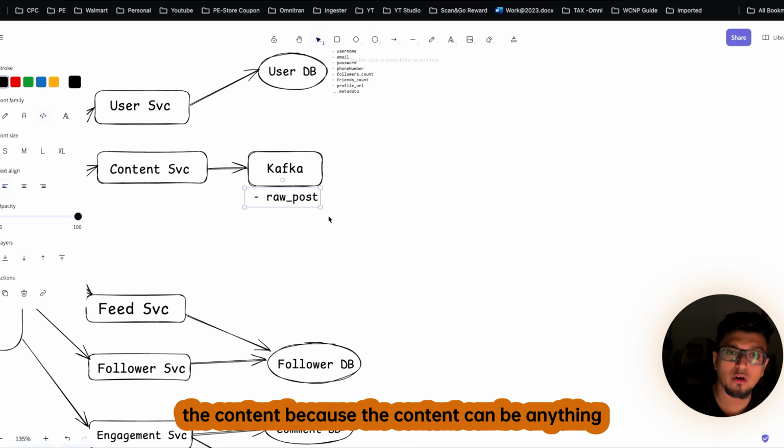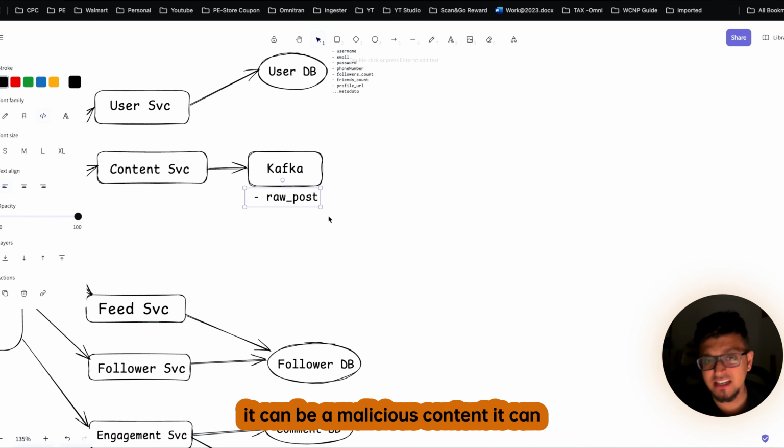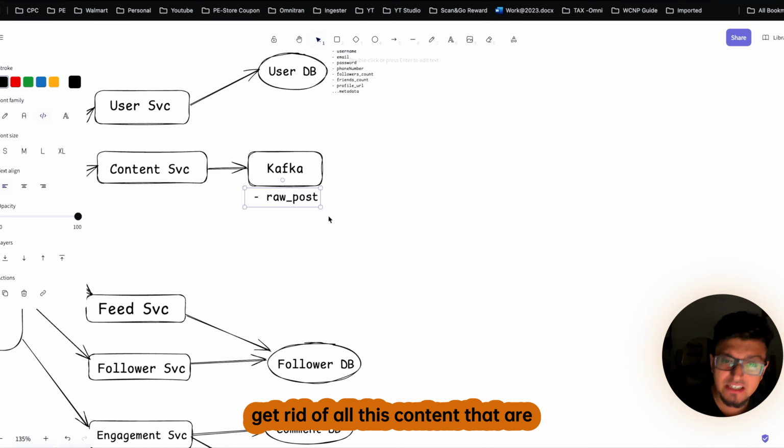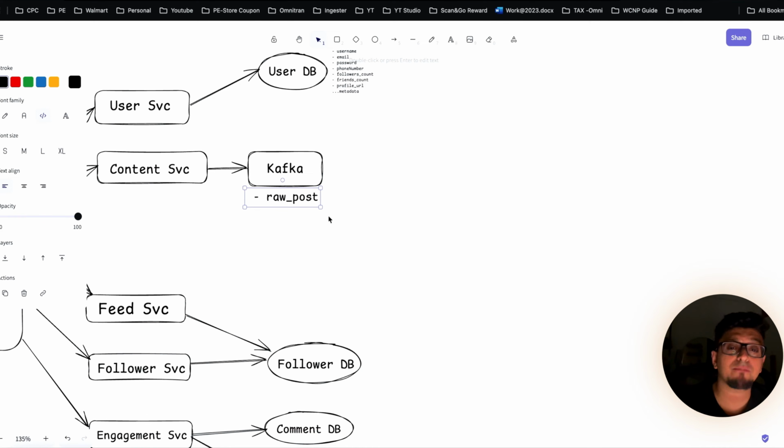Now the next step is, obviously, once a user is uploading something, it is the responsibility of the social media platform to validate the content, because the content can be anything. It can be malicious content, it can be vulgar content. So we have to get rid of all this content that is not supported by our policy.